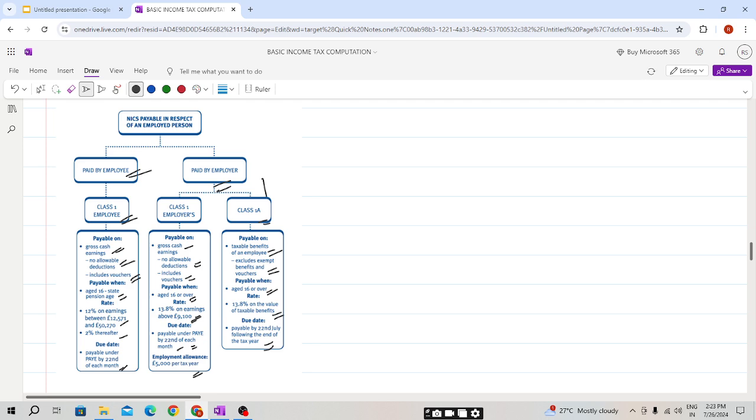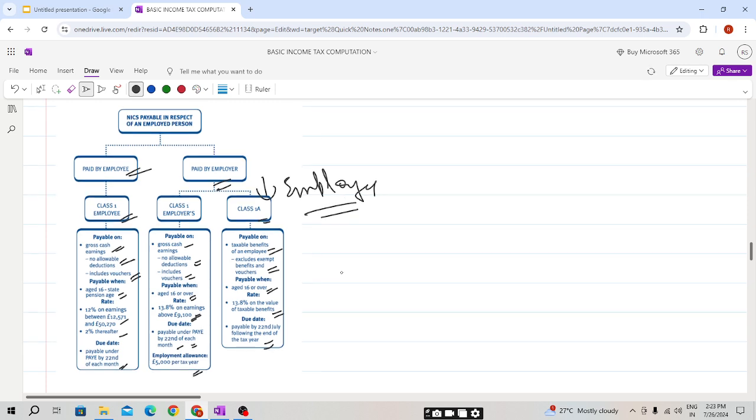And these two will be allowable expenditure for the employer. It will be for the employer, not for the employee. It will be for the employer. Please do keep in mind, students.